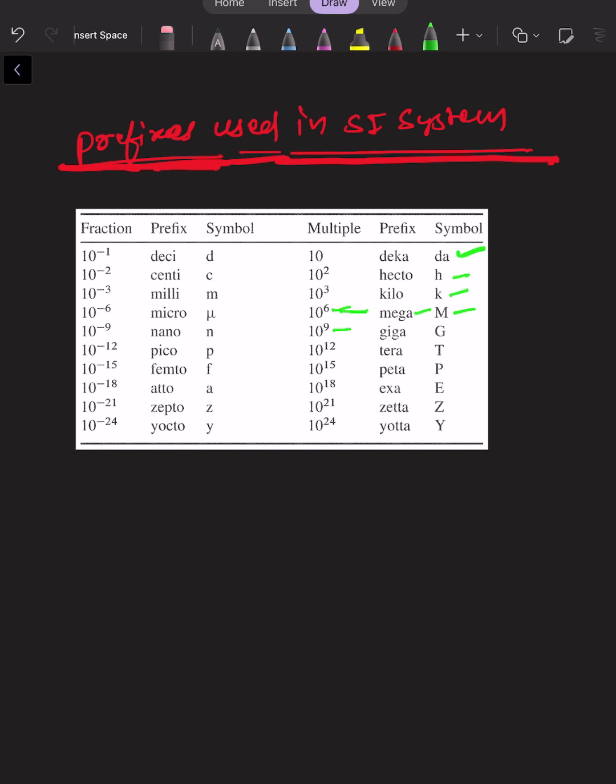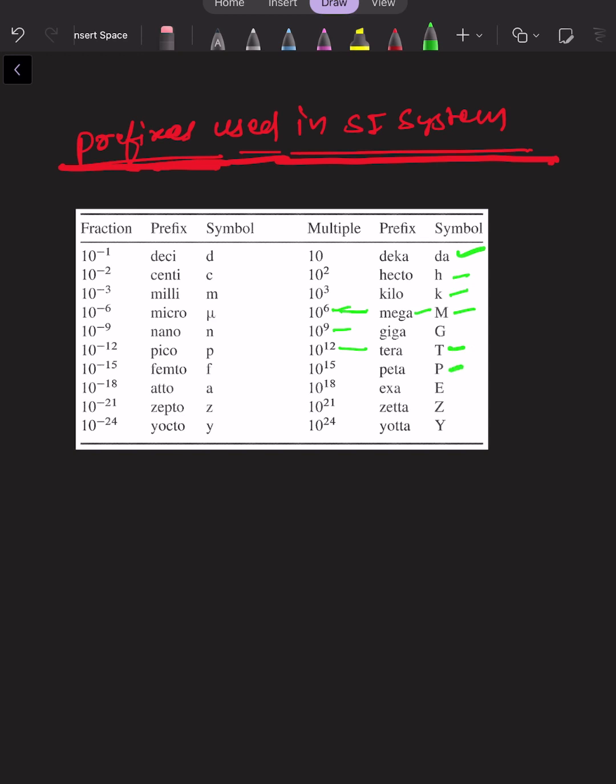Similarly, if we want to buy a storage device, or I would say an external hard disk, and we search on Amazon or any retail shop, then they show storage in TB, right? They will say 1 TB of hard disk, 2 TB of hard disk. Here we have to notice that the 10 to the power 12 unit is known as tera. So if a shopkeeper is saying 1 TB of storage, he is saying 1 terabyte of storage, right?